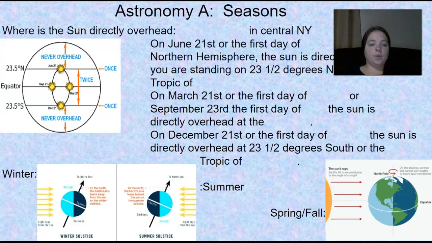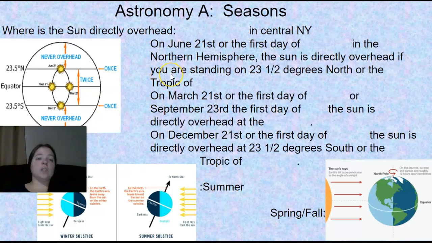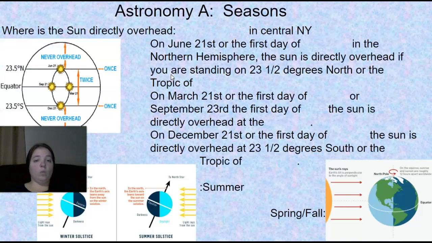All right. So where's the sun directly overhead? Well, it's never in central New York. On June 21st, the first day of summer in the northern hemisphere, the sun is directly overhead if you're standing on 23.5 degrees north, or the Tropic of Cancer.